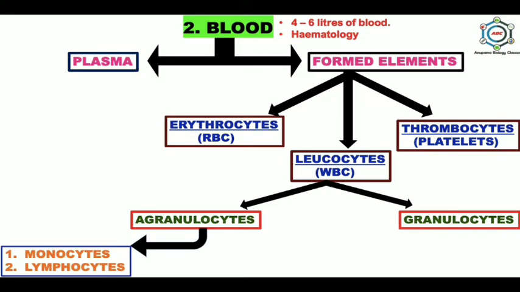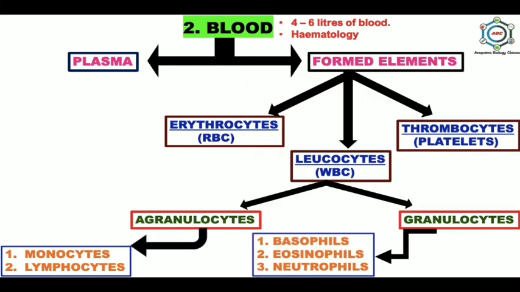Granulocytes contain granules in the cytoplasm and have a lobed nucleus. They are divided into basophils, eosinophils, and neutrophils. Basophils are stained by basic dye, that is methylene blue, and contain histamine, while eosinophils are stained by acidic dye, that is eosin, and have a bilobed nucleus which contains hydrolytic enzymes and peroxidases which are discharged into the phagosomes. Their number increases in allergic conditions.